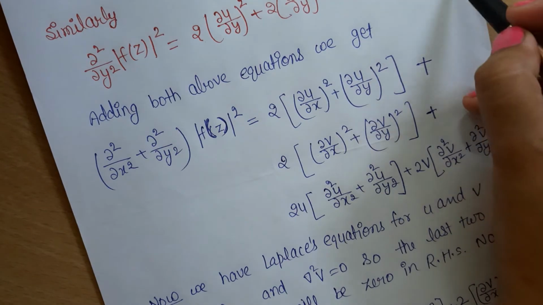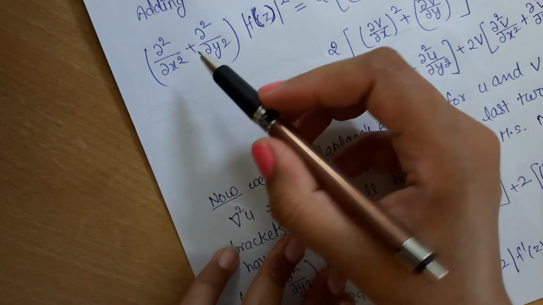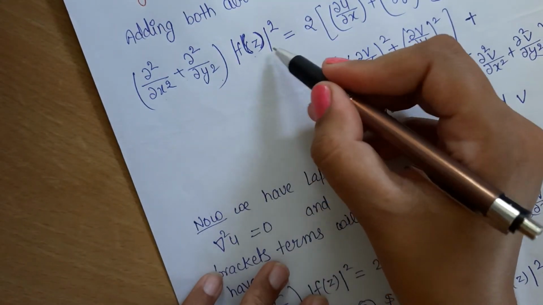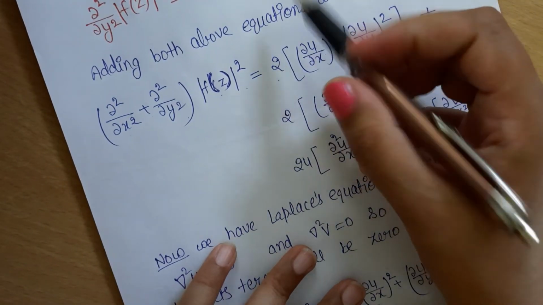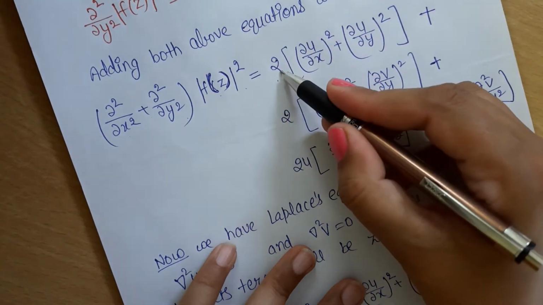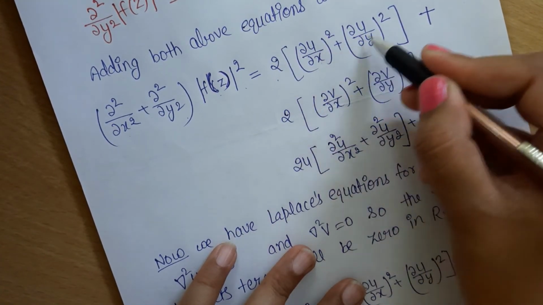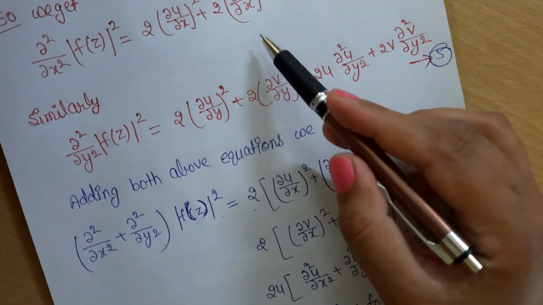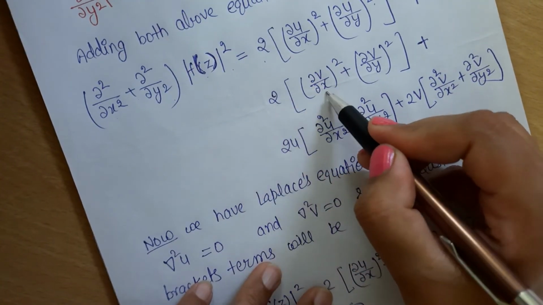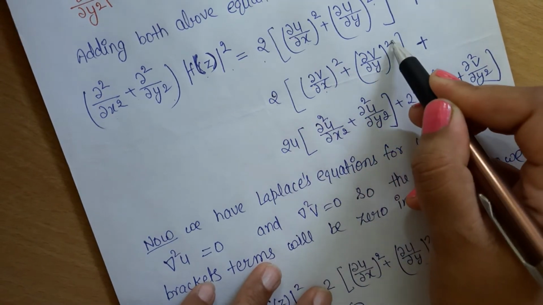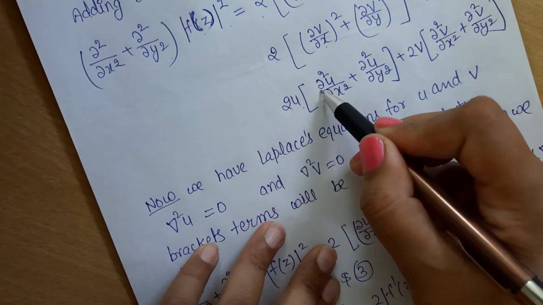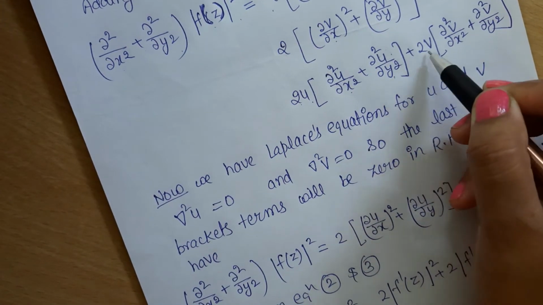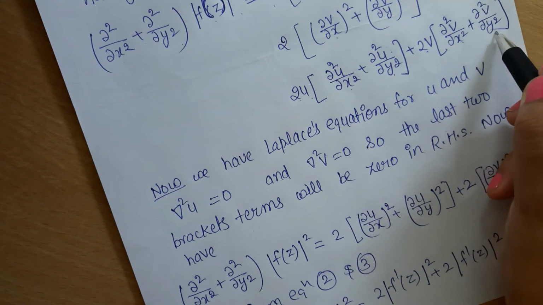On adding both these equations 4 and 5, we get (∂²/∂x² + ∂²/∂y²)|f(z)|² equals, we can have these terms, 2[(∂u/∂x)² + (∂u/∂y)²]. Similarly for these two terms we have 2[(∂v/∂x)² + (∂v/∂y)²], and also 2u(∂²u/∂x² + ∂²u/∂y²) + 2v(∂²v/∂x² + ∂²v/∂y²).